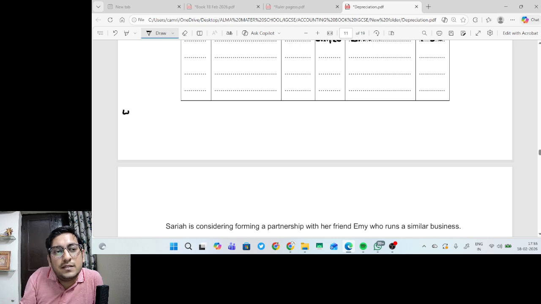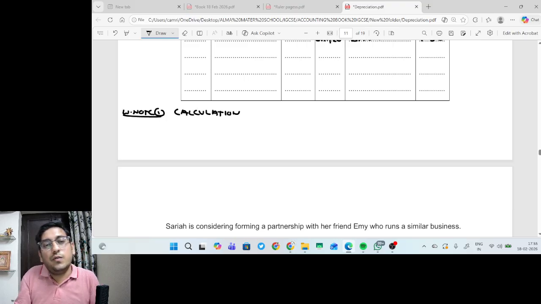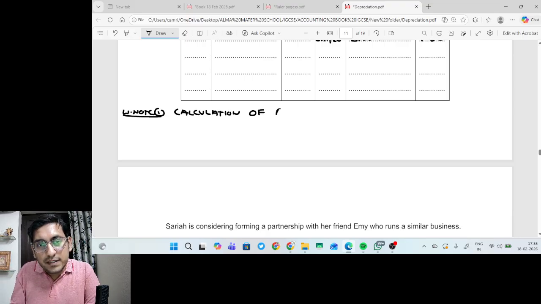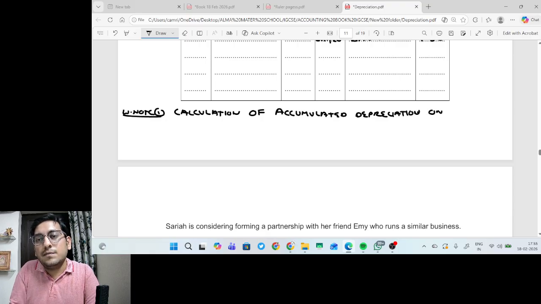So there is a space here. So we can prepare working note number one. What will we write? Calculation of accumulated depreciation, or it is also known as provision for depreciation, on disposal. Now this is a very, very important adjustment, everyone, right? This is a very, very important adjustment.